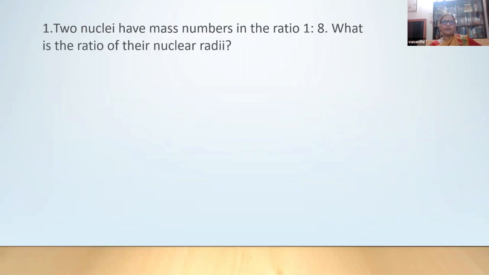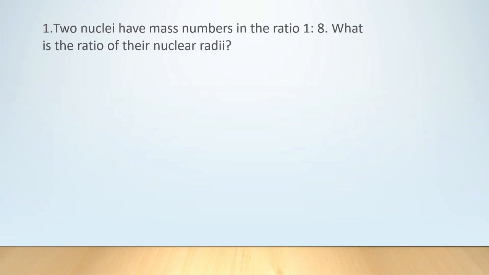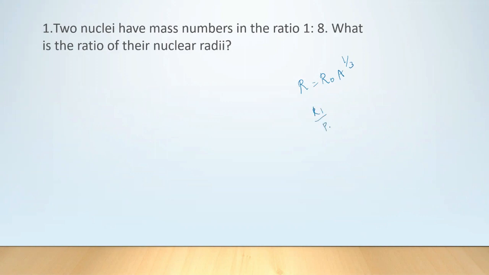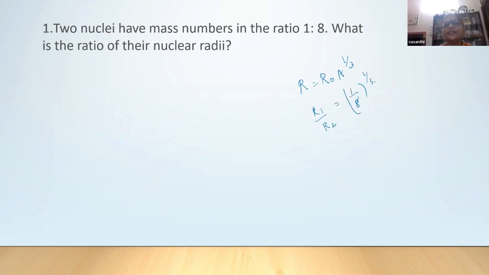Two nuclei have mass numbers in the ratio 1:8. What is the ratio of the nuclear radii? Radius R is equal to R naught A power 1/3. R1 by R2 will be 1 by 8 to the power 1 by 3, which is 1:2. So 1 by 2. Very frequently asked question. Yes, ma'am.